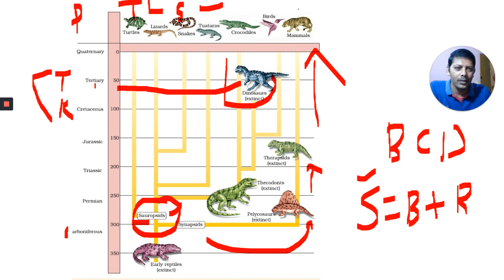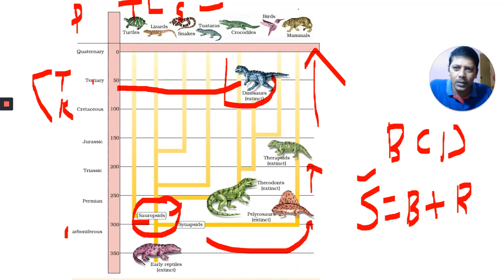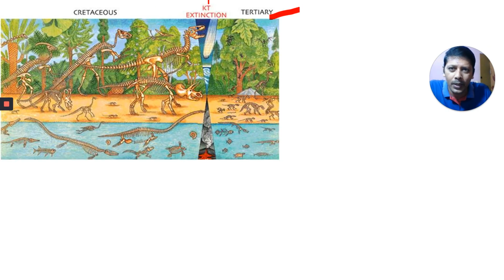Now move on, this is the Cretaceous. Here you can observe a lot of organisms became extinct, and this is the Tertiary. One is the Cretaceous, after that there is the Tertiary. Between these two, the KT extinction occurred.